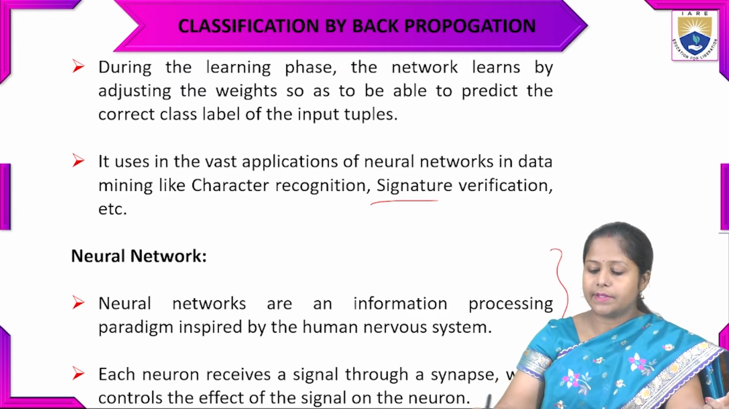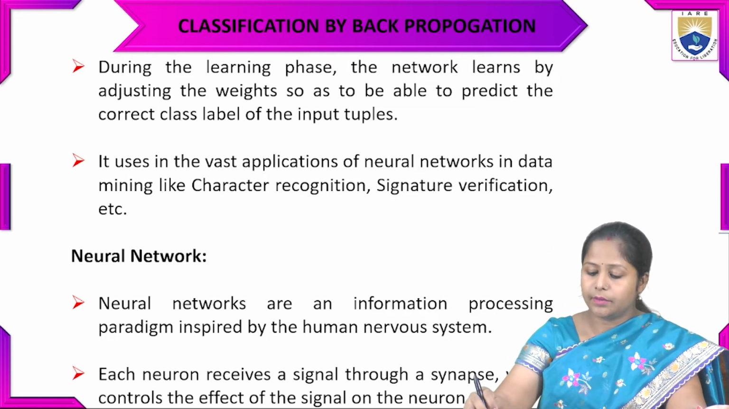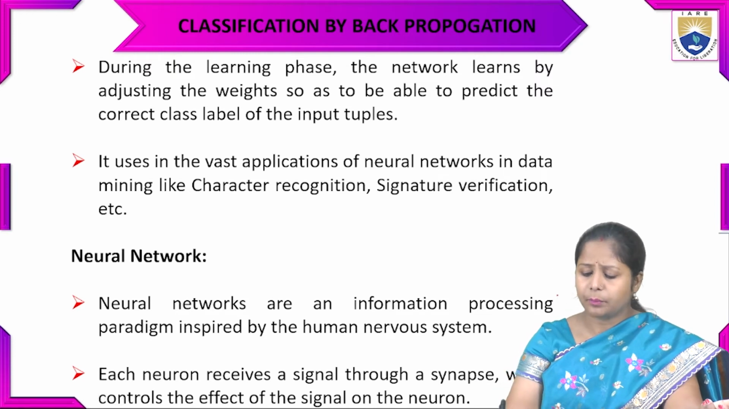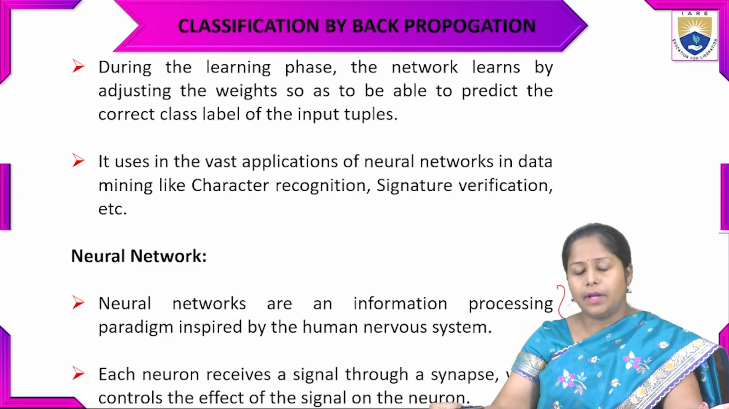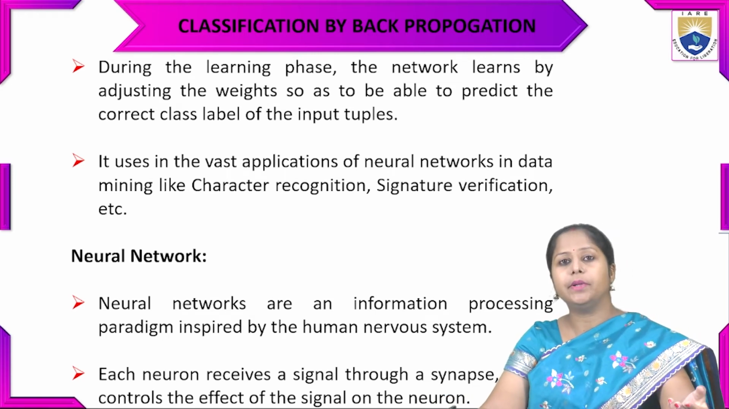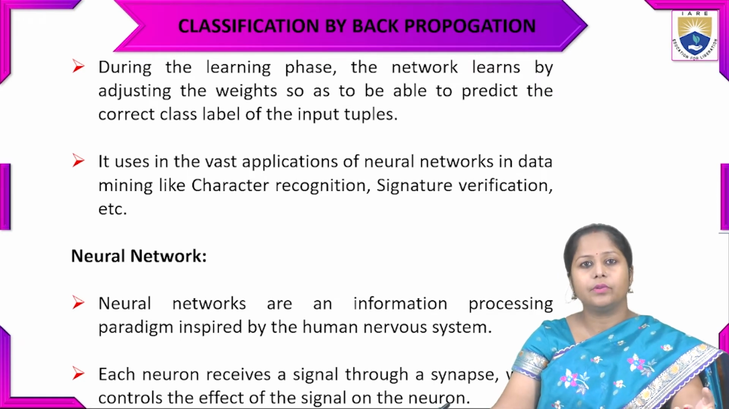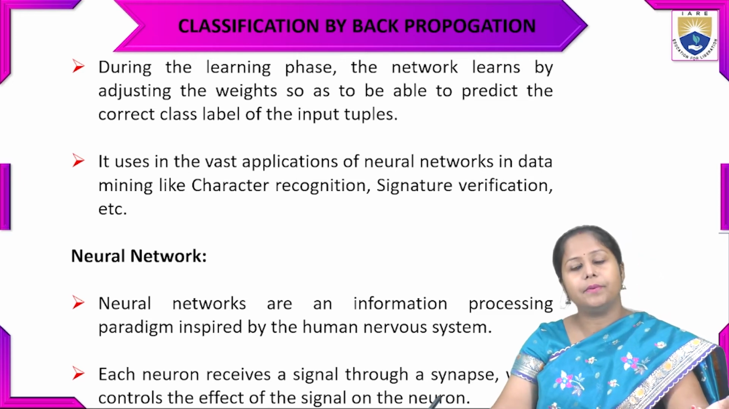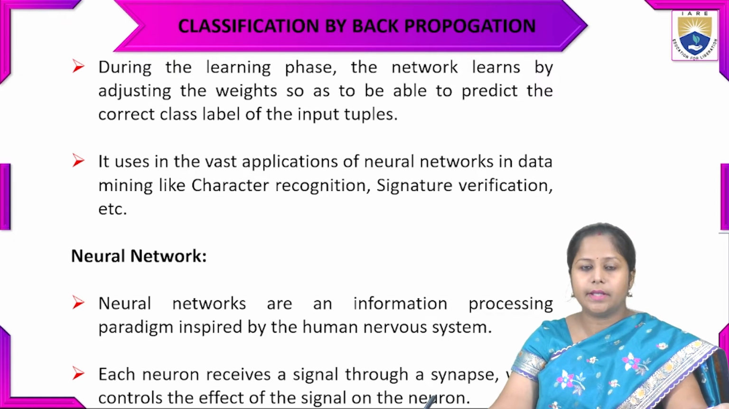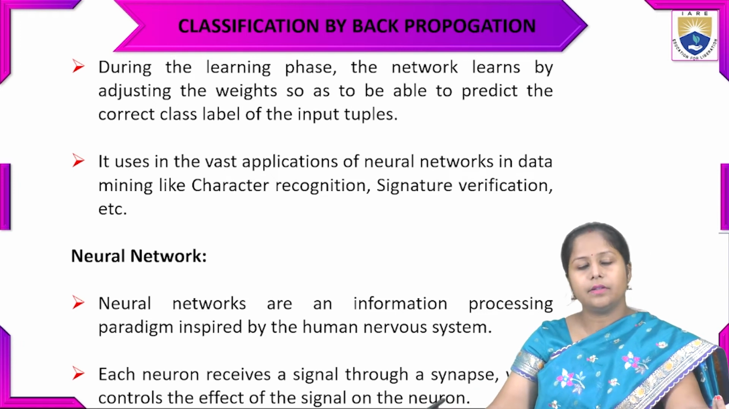Now we will see the basics of neural networks. Neural networks are an information processing paradigm, a technique inspired by the human nervous system. As I told you with the example of the brain, that works as a nervous system. Each neuron receives a signal through synapses, and the synapse controls the effect of the signal on the neuron.